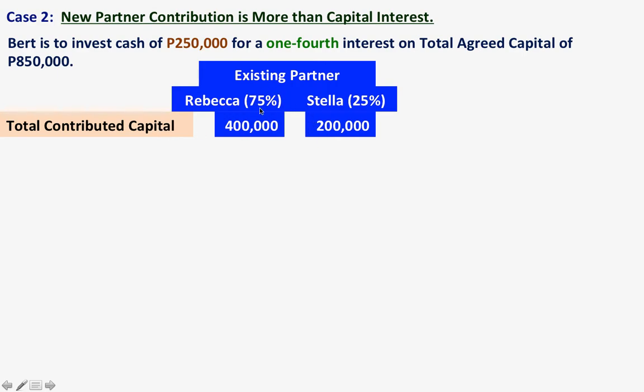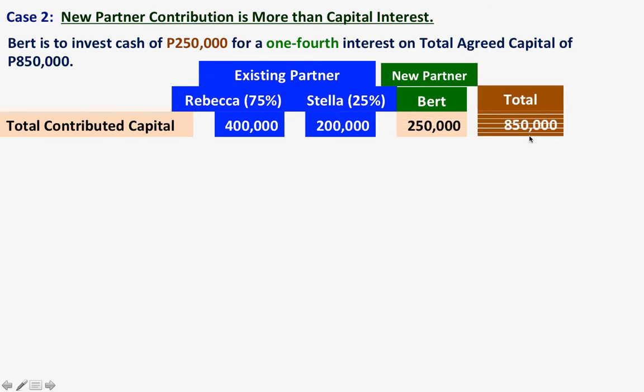By the way, I just put the ratio here on their respective names for space, to accommodate the other things that we need to place in this slide. So the new partner will invest 250,000. So the total contributed capital is 850,000.